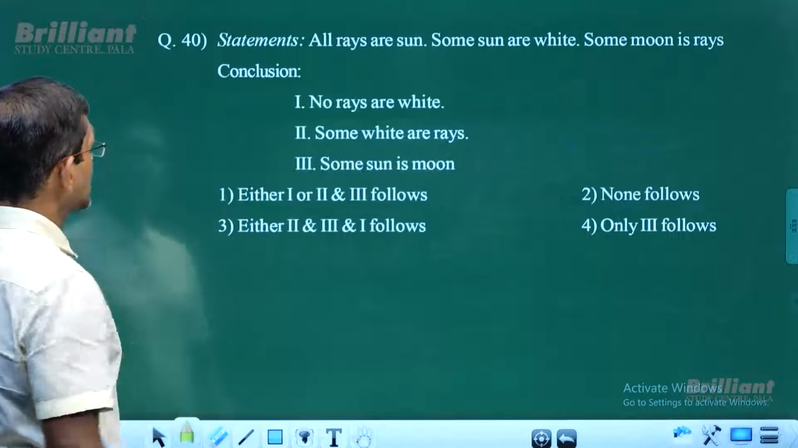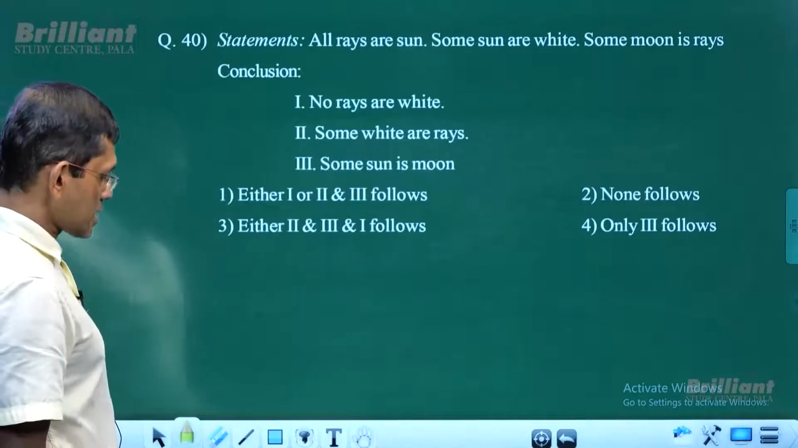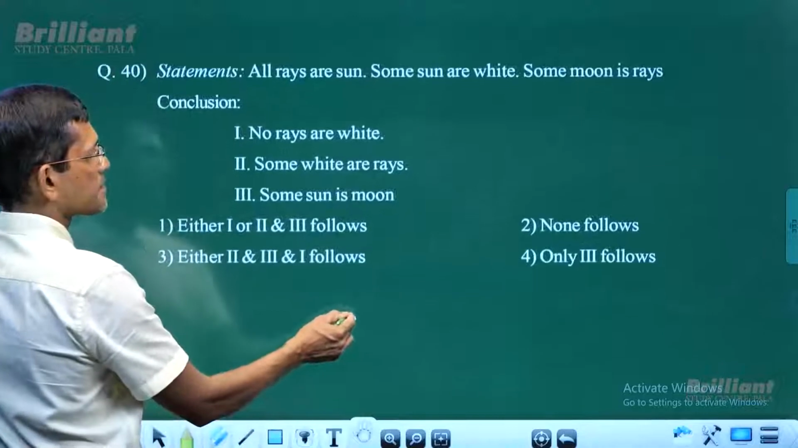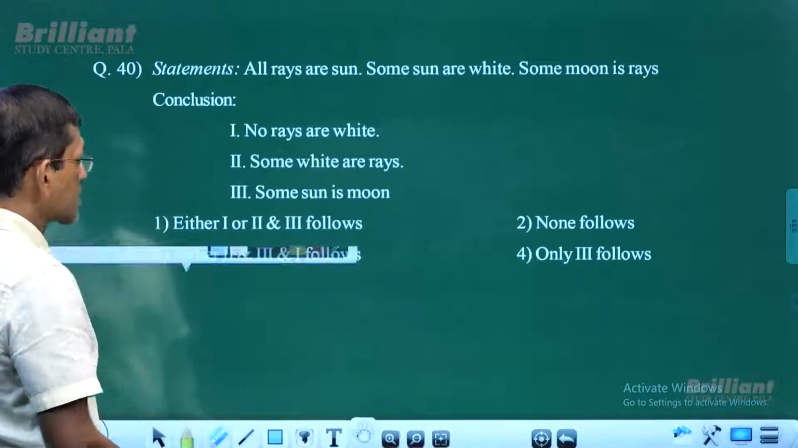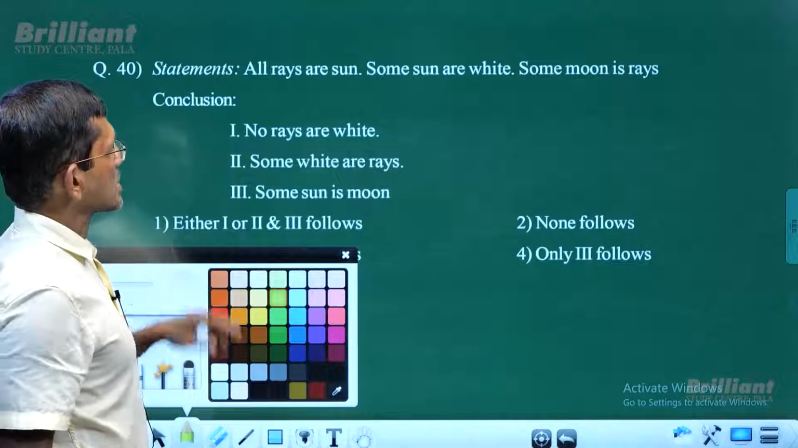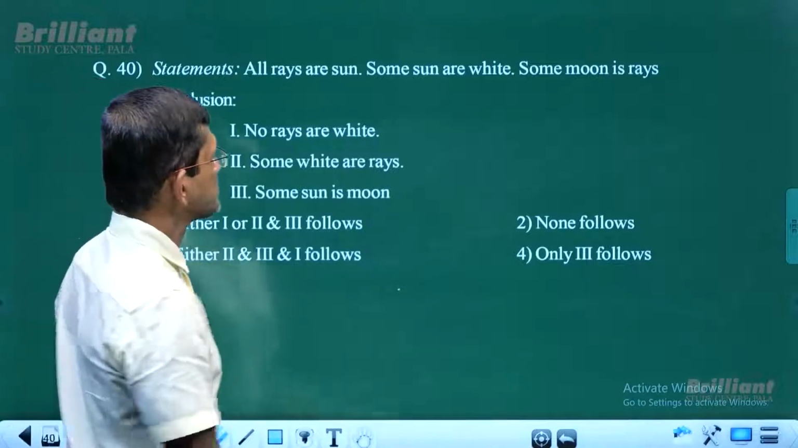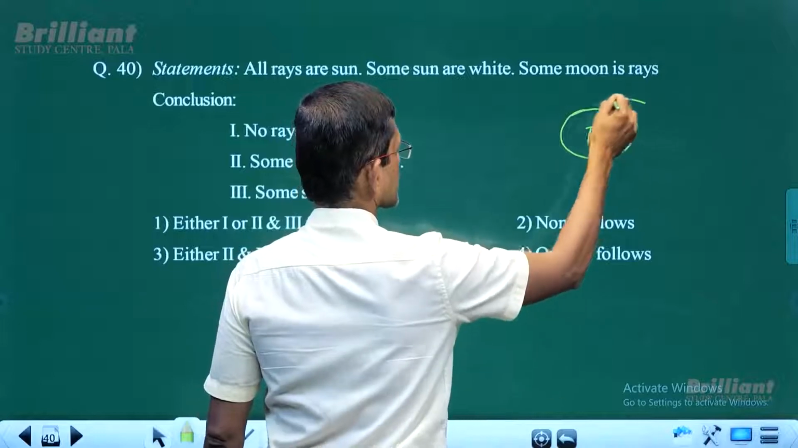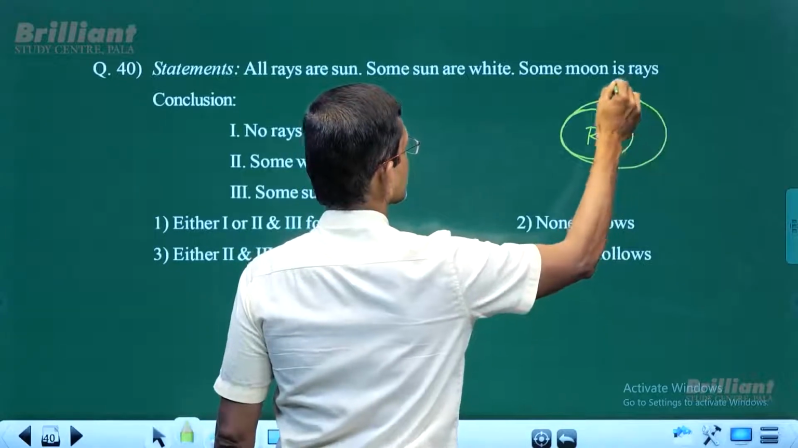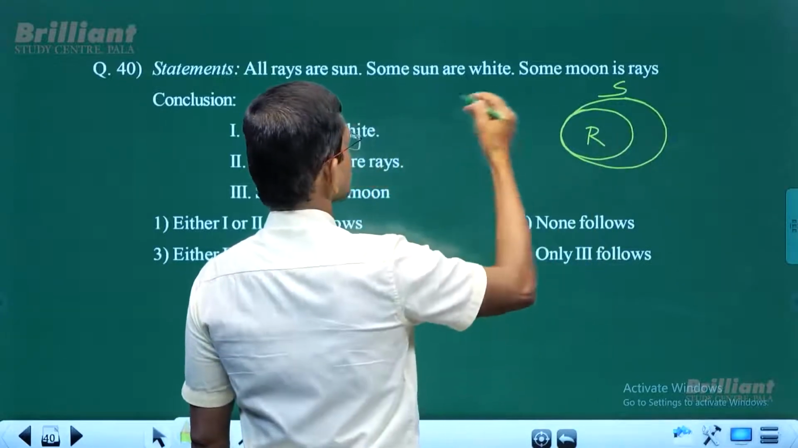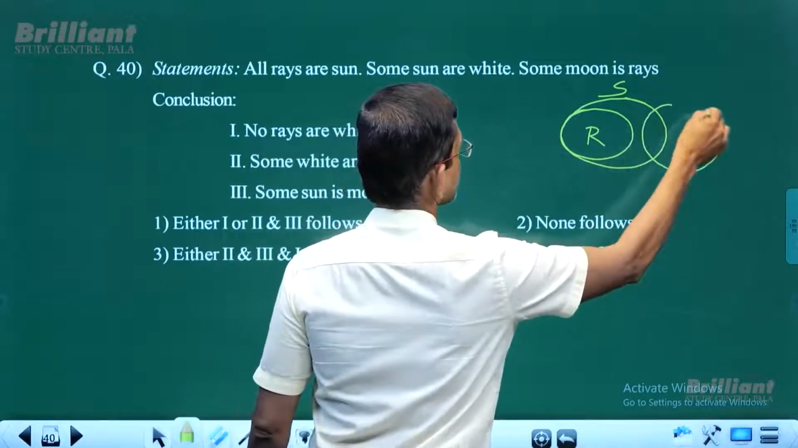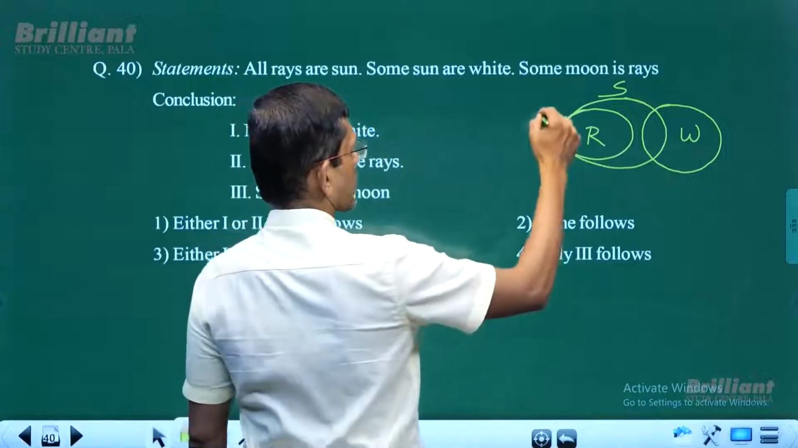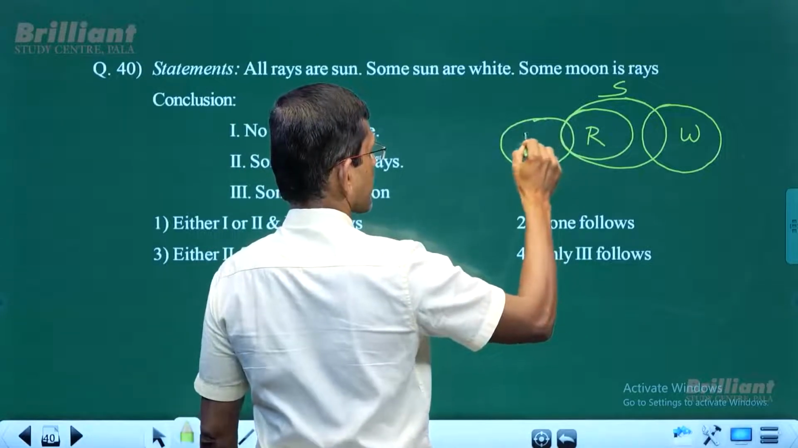Now 40. All rays are sun. So let's take a look at that. All rays are sun. Some sun are white. Some moon is rays. So there is an intersection between ray and the moon.